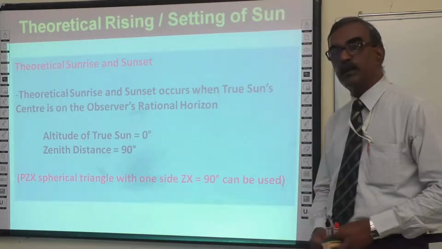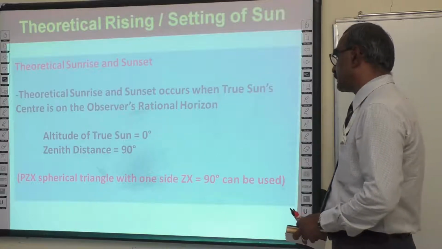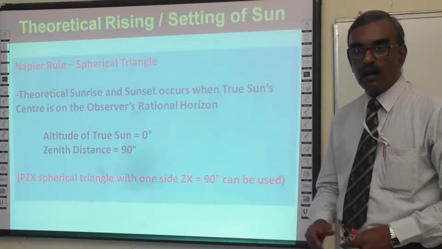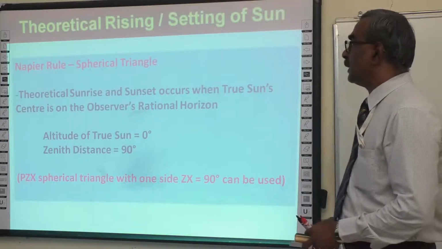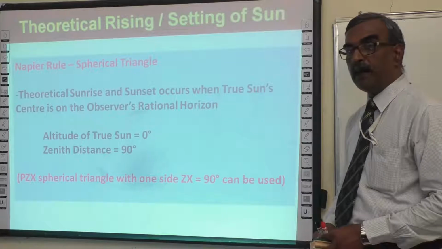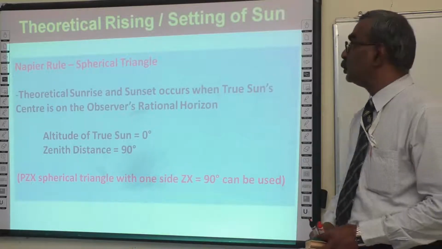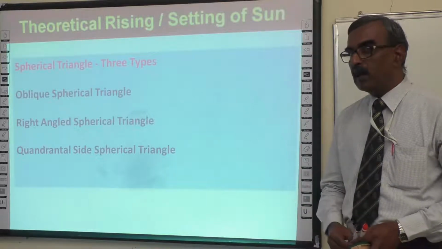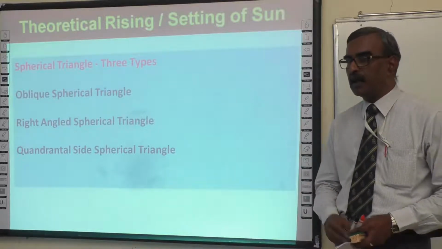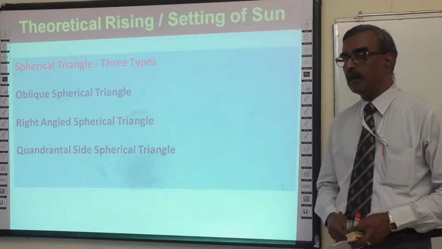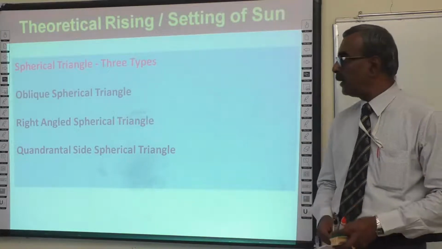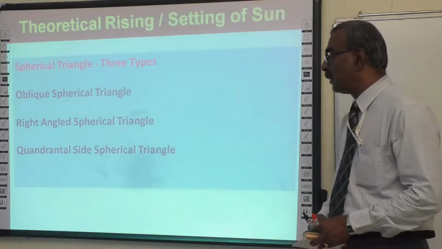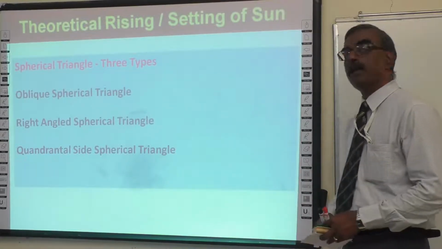The PZX is a spherical triangle with one side, ZX, of 90 degrees, which can be used. I will explain that. Now we need to look at the Napier rule pertaining to spherical triangles. Before going to the Napier rule, let us look at the types of spherical triangle, just a recapture of your memory. There are 3 types of spherical triangle: the oblique spherical triangle, the right angle spherical triangle, and the quadrantal spherical triangle.